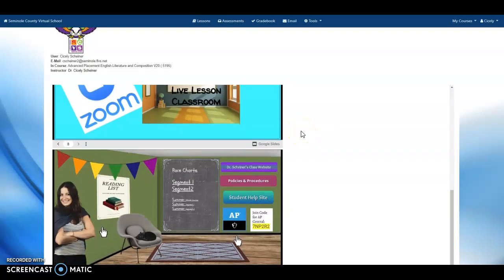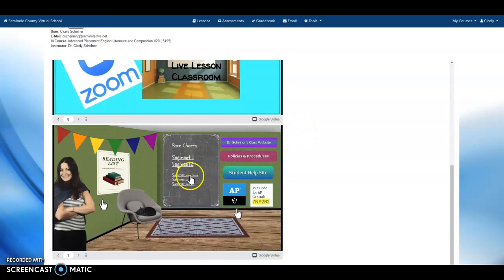As you scroll down, you'll find your pace charts linked here, a link to my websites, course policies and procedures, another link to the student help site. It is very handy, so I do put it a lot of places. You can link here to your reading list of all of the books, and there are many that you need to read for this course. And then the join code for AP Central. This is an important assignment for you to complete, so please make sure that you do sign up on AP Central. If you click here, you'll find the directions, and this is the code you will need to use.